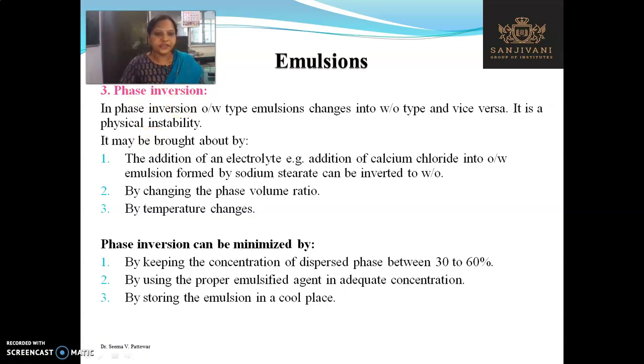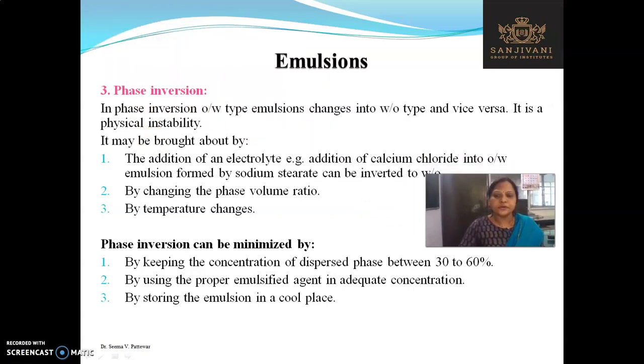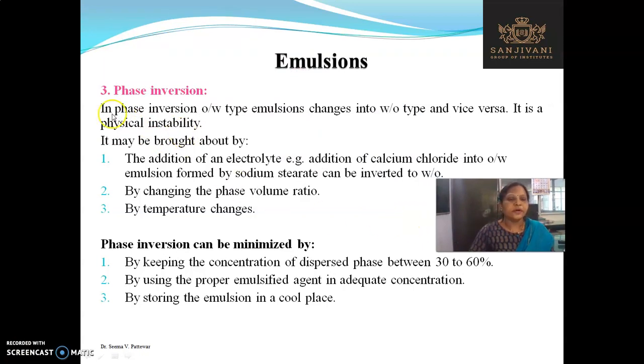Next is the phase inversion. In phase inversion, O/W type of emulsion changes into the W/O type of emulsion and vice versa. It is a physical instability, and it may be brought about by the addition of an electrolyte, that is, addition of calcium chloride into the O/W type of emulsion formed by sodium stearate can be inverted to the W/O type of emulsion, by changing the phase volume ratio and by temperature changes.